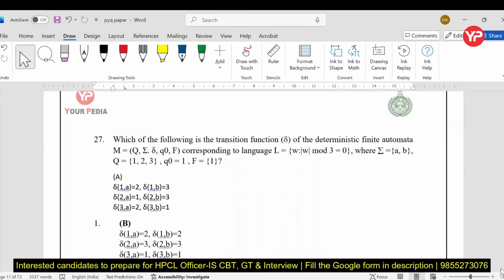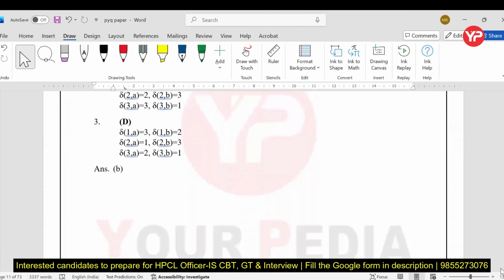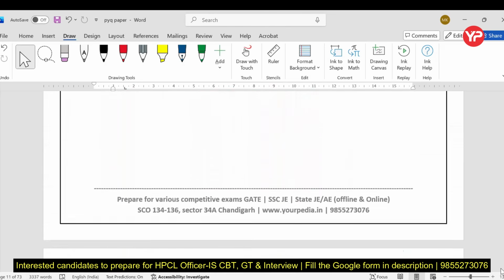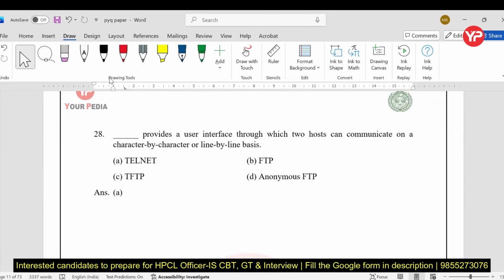Again, this is a TOC question, we are not going to discuss this question. Yes, very straightforward. Telnet is the right answer. Telnet provides a user interface through which two hosts can communicate on a character by character or line by line basis. That is the main functionality of Telnet.